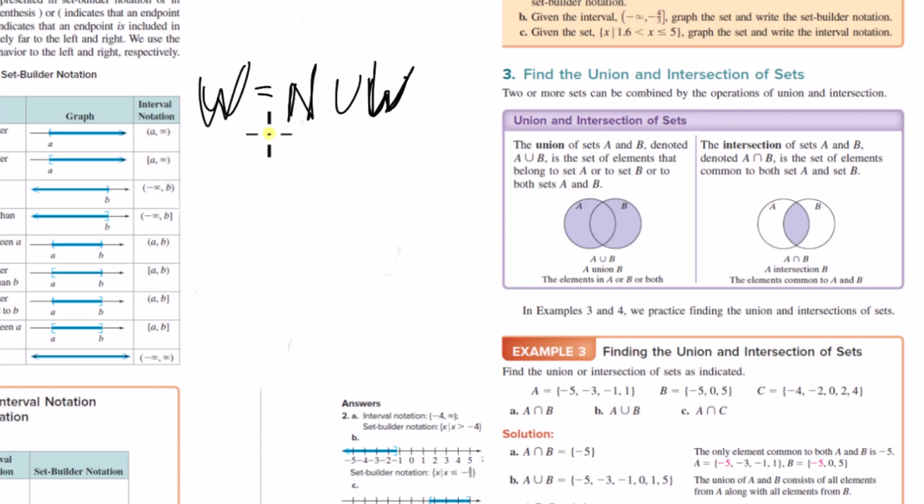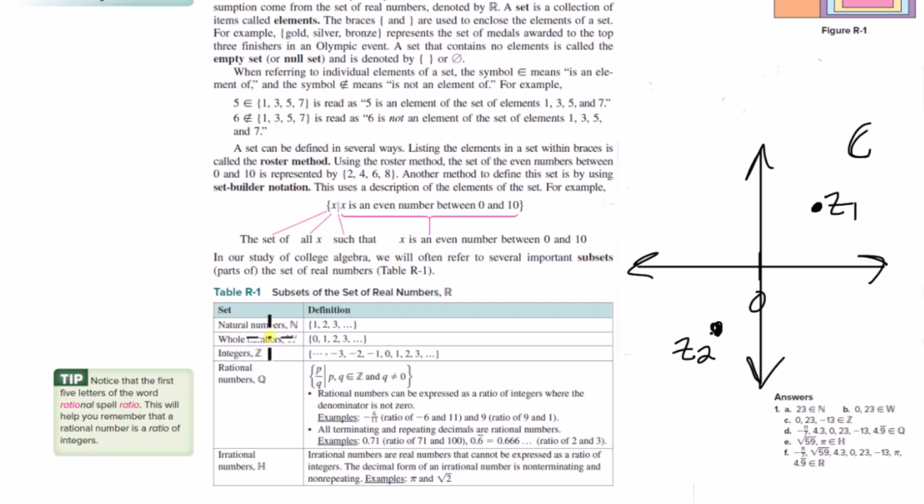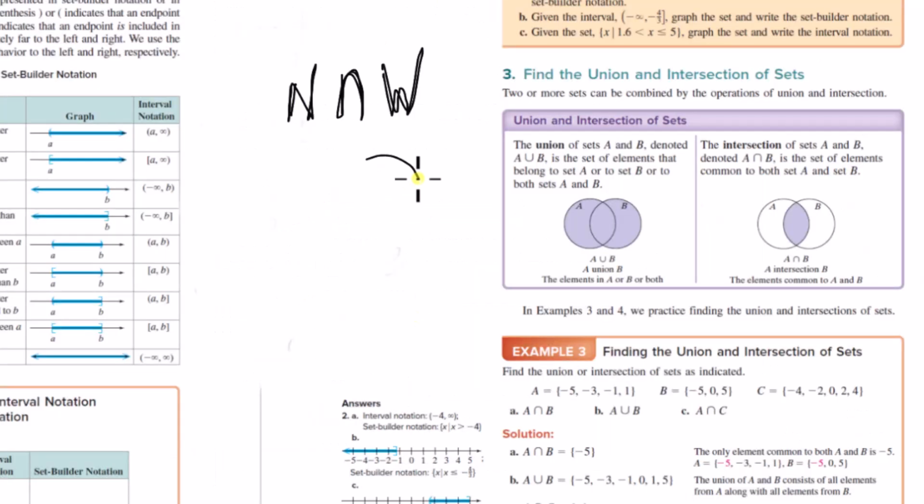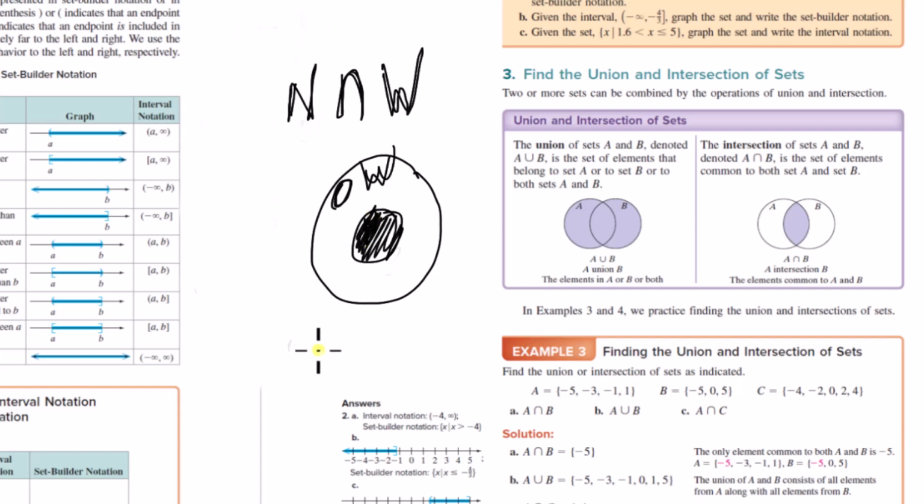Now, what about the intersection? It's interesting to do this in terms of the intersection. The intersection of two sets is everything that's contained in both A and B. You see how it's shown here, right? Well, what would that be if we had the intersection of the natural numbers and the whole number sets? In that case, it's just going to be the natural numbers, because there are no duplicates, right? So if the natural numbers are a subset of the whole numbers, but 0 is not included with the natural numbers, the only intersection is here. That's all the natural numbers.